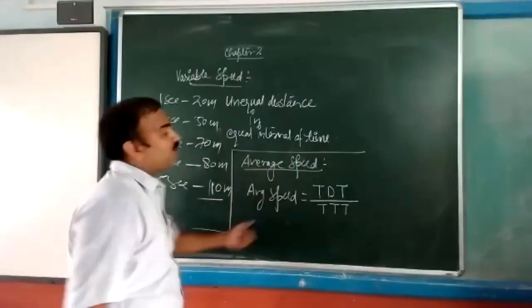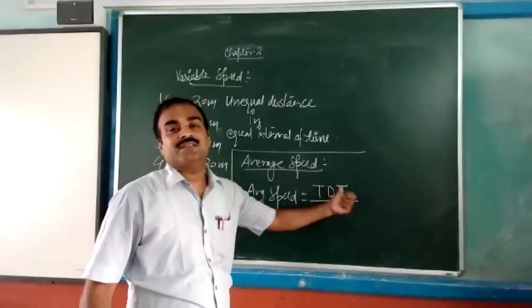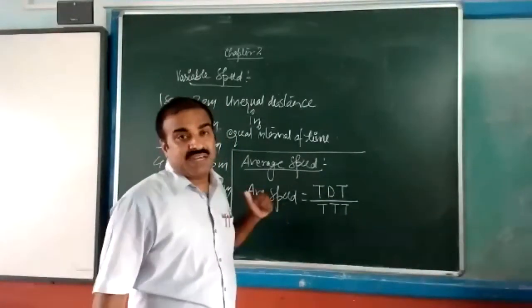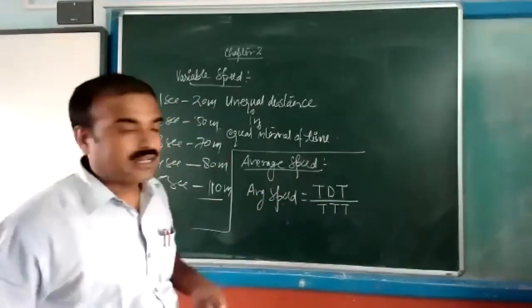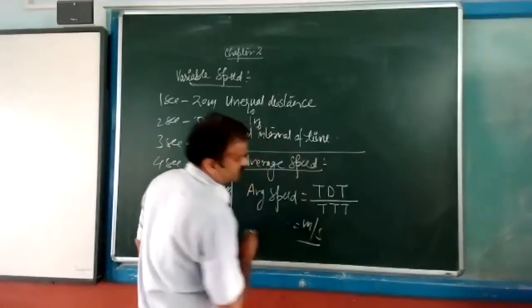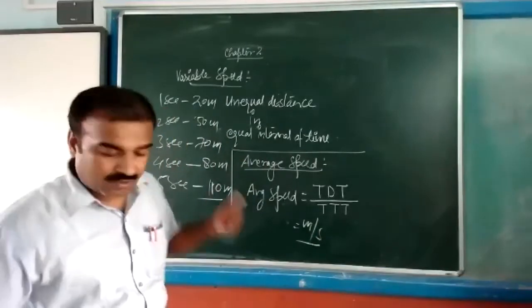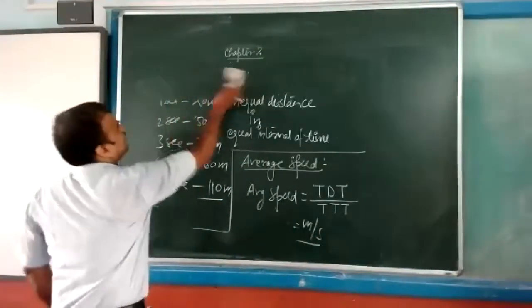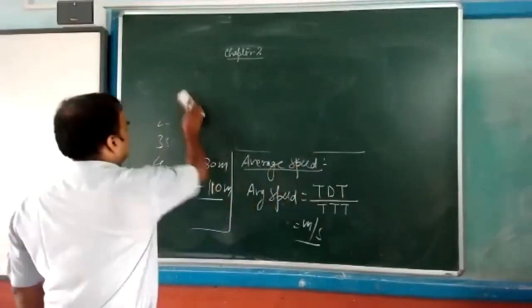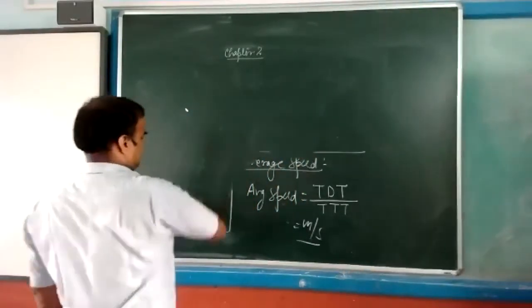Now, the ratio of the total distance traveled to the total time taken is known as average speed. Unit will be the same, meter per second. Okay. Now, come to the next topic. Last one. After that, tomorrow I will explain. Instantaneous speed.